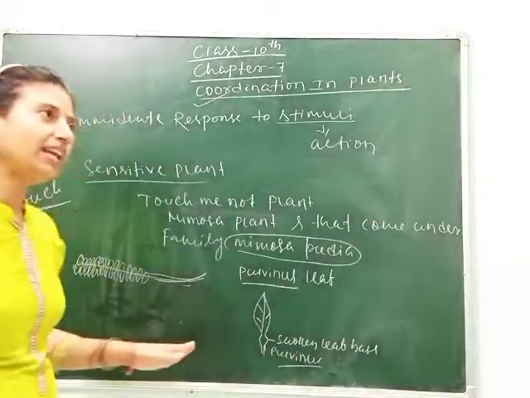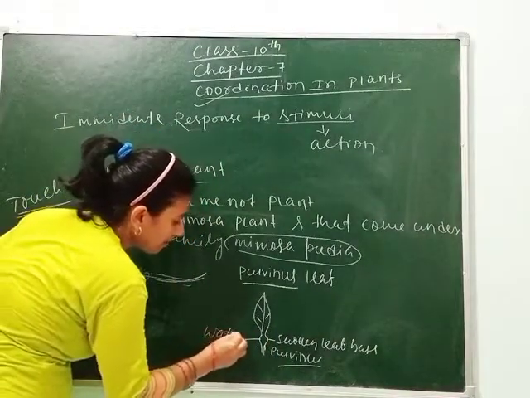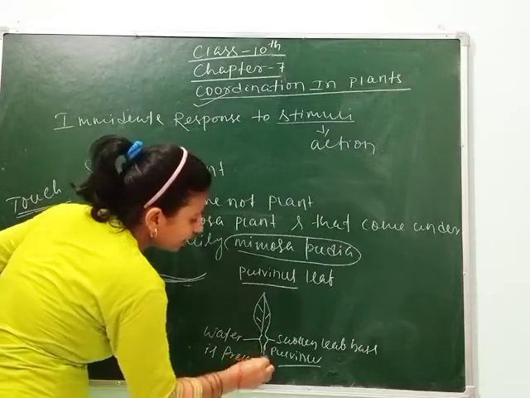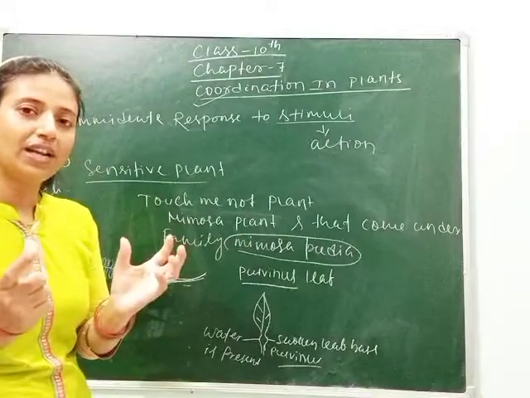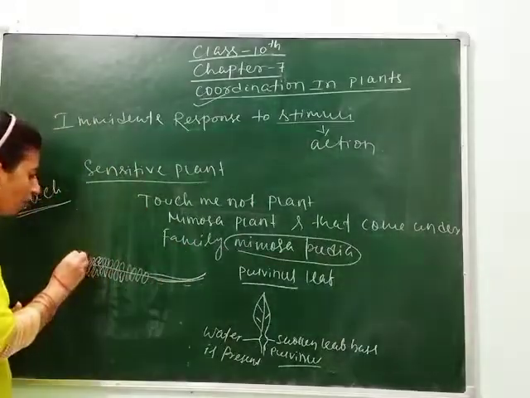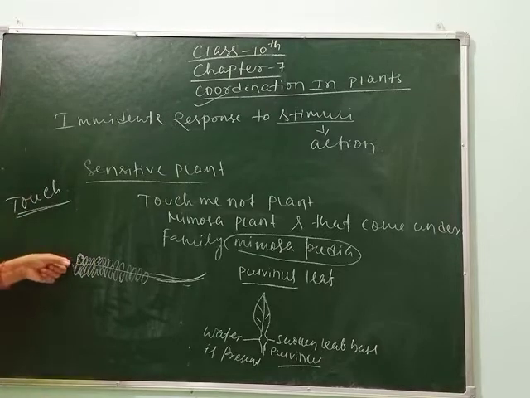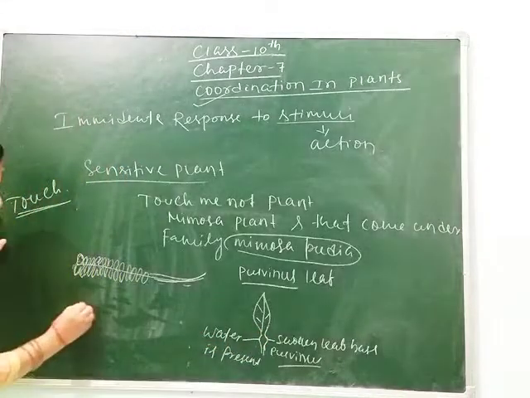Why is this part swollen? As water is stored, or water is present here. Due to the presence of water, its leaf base is swollen and it keeps the leaves open, and they look like this. But when we touch the leaf, then the water from this region moves.